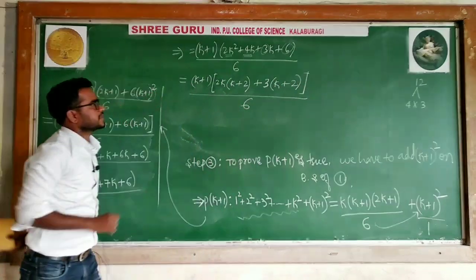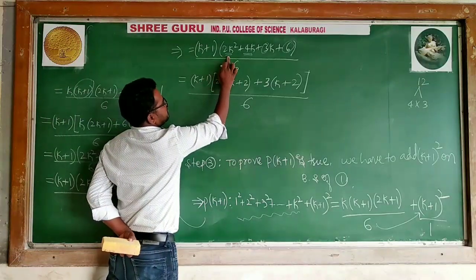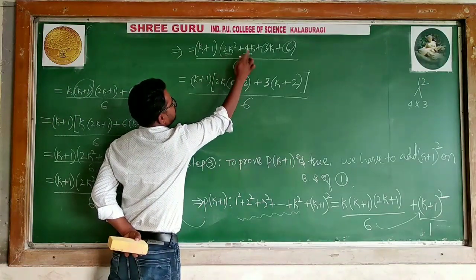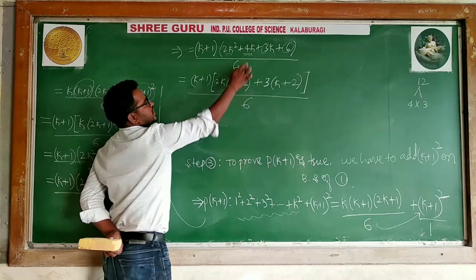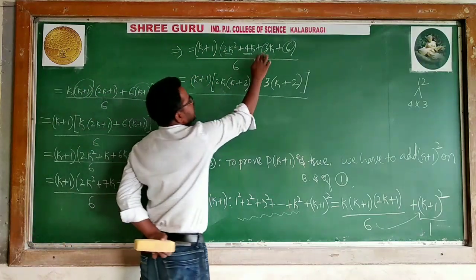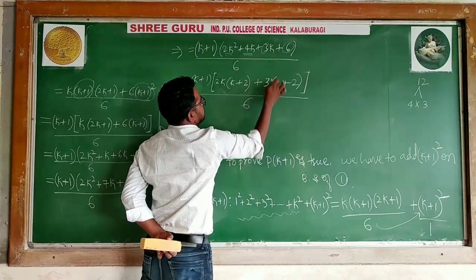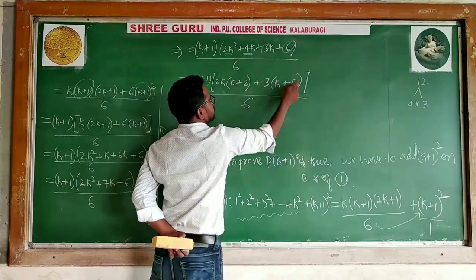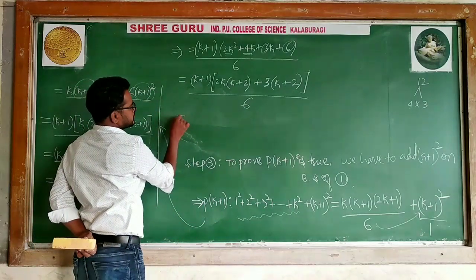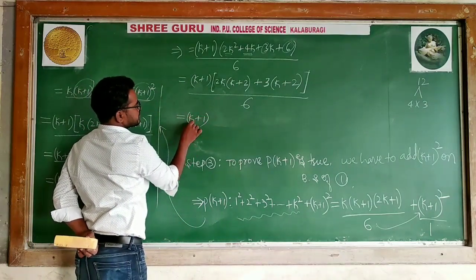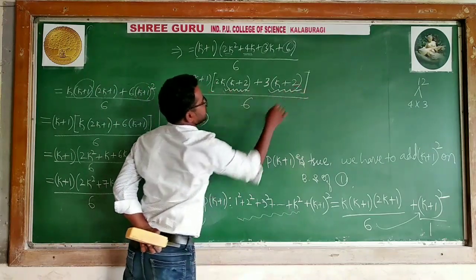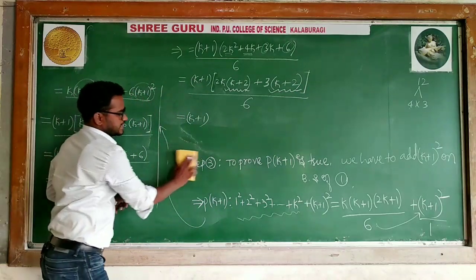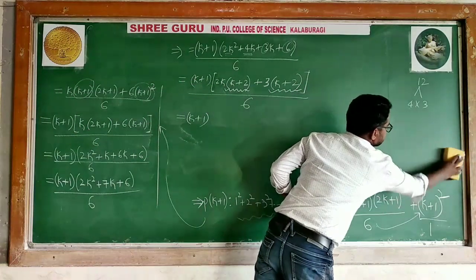Exactly. Listen to me. I took 2k from this and 4k. 2k square plus 4k means I took 2k common from these two terms. 2k into k, 2k square, plus 2 into 2, 4k. I took 3 common from these two. 3 is outside, only k remains. 3 into 2, 6. So what is now? k plus 1. Can I say this thing is common? k plus 2, k plus 2 is common. I will eliminate this because I need some space to write.